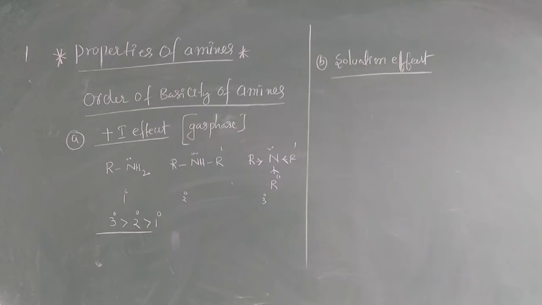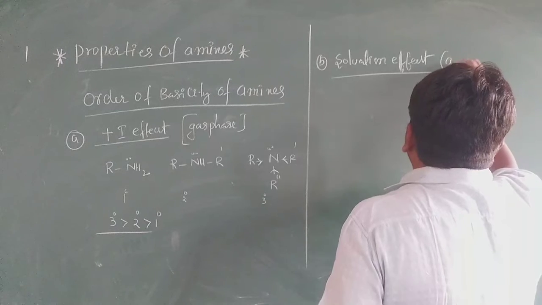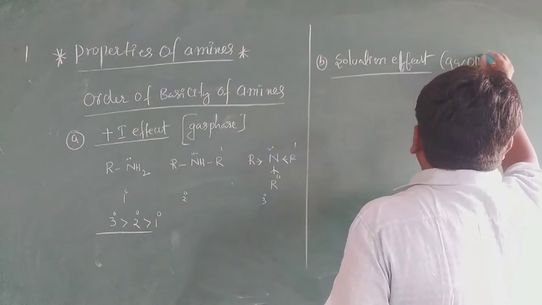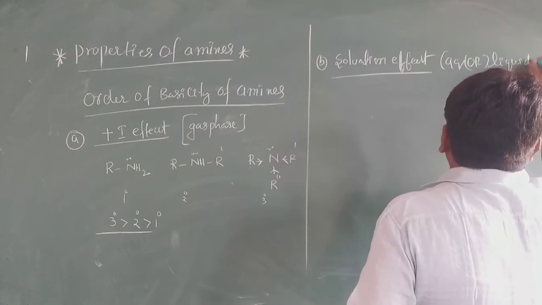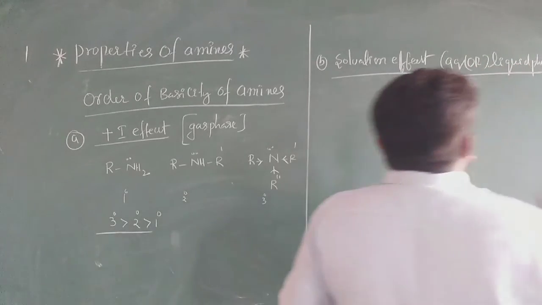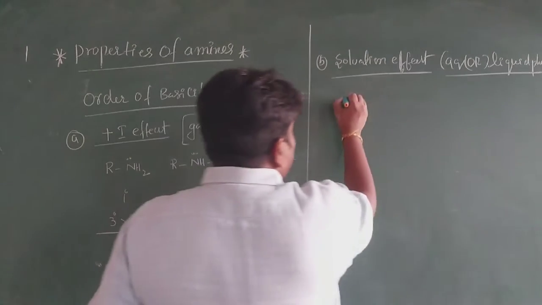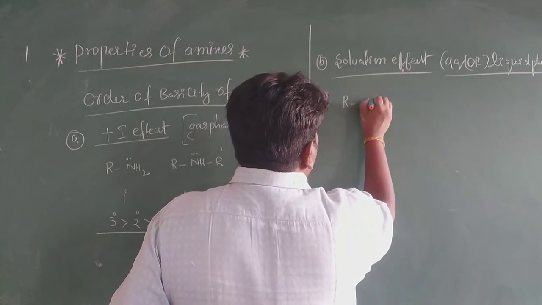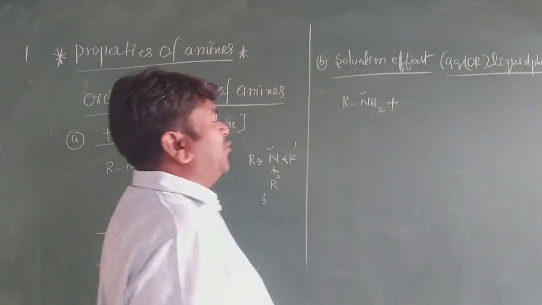In solvation effect, we have an aqueous medium or liquid phase. Suppose you have R and the primary amine NH2 with a lone pair. In presence of water, what happened here?